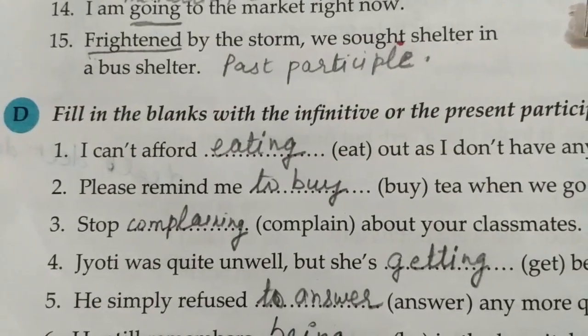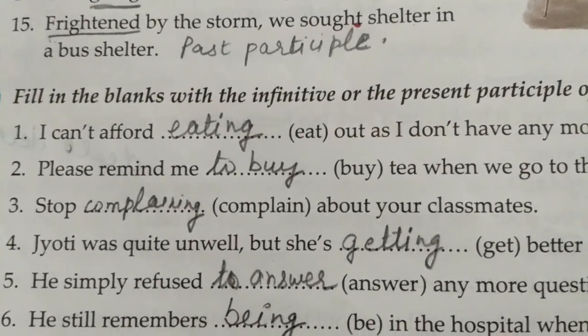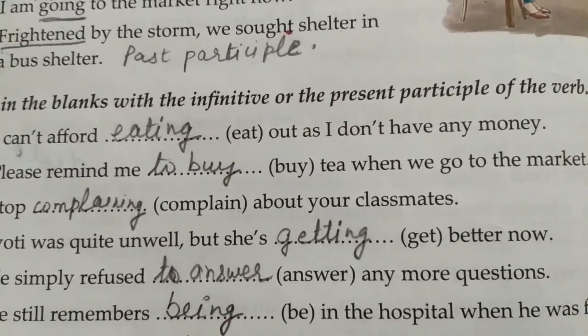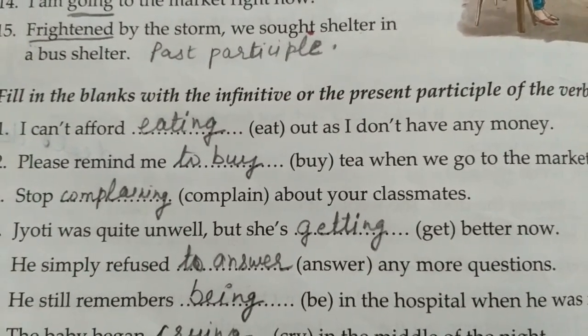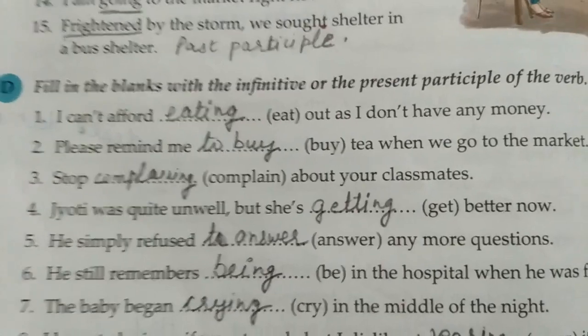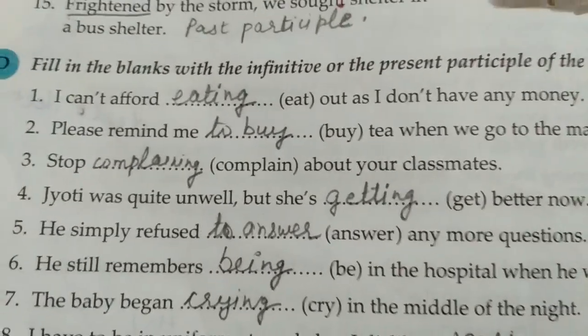Okay, so now let's move to the next exercise. Here you just have to fill in the blanks with the infinitive or present participle of the verb. I can't afford eating. Here your common sense will help you.